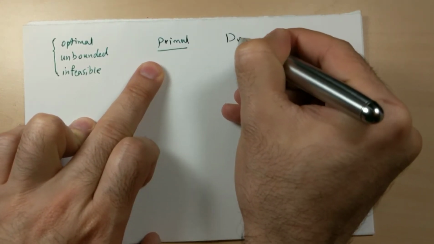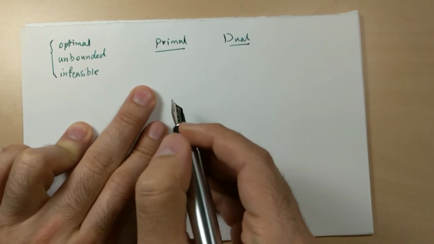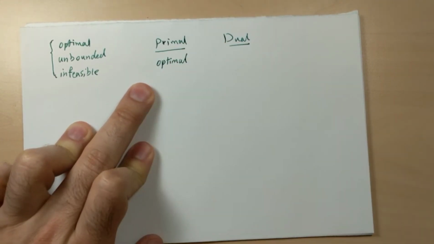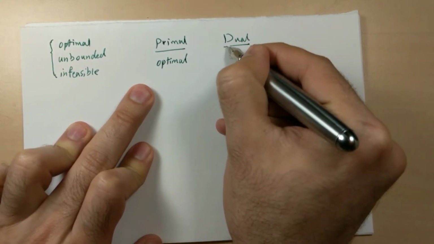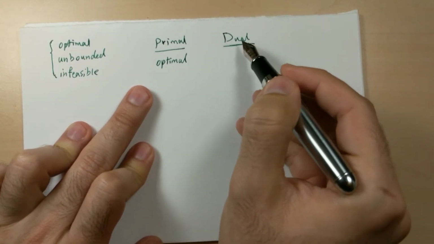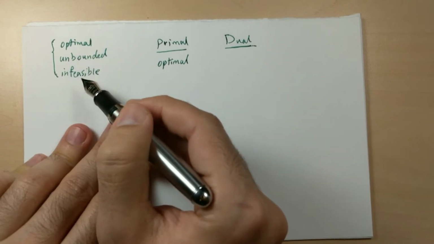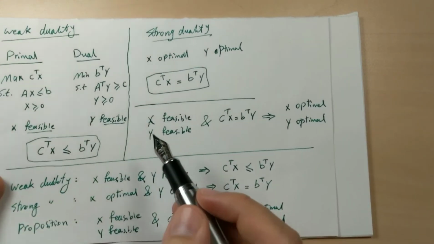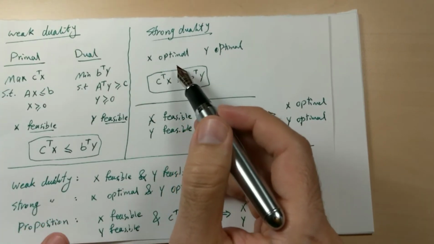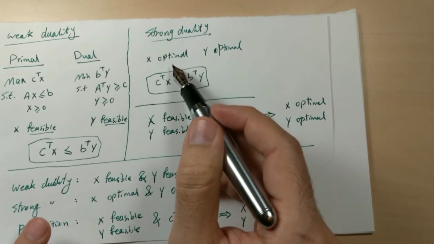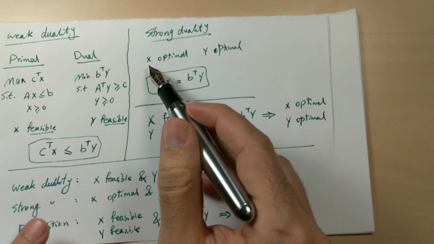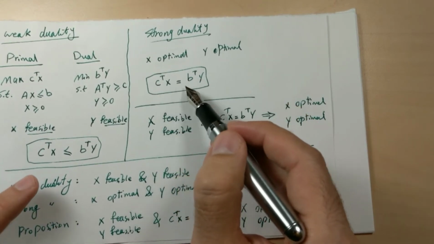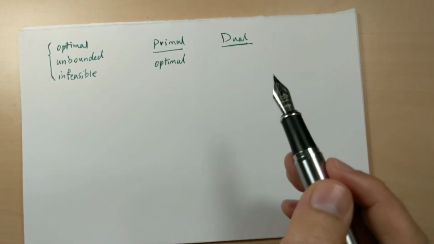Assume that you found an optimal solution to the primal problem. What is your guess for the dual? The outcome of the dual can be optimal, unbounded, or infeasible. From strong duality, we know that if the primal problem has an optimal solution, which is X, then Y should be optimal too, and the objective value of them is the same.